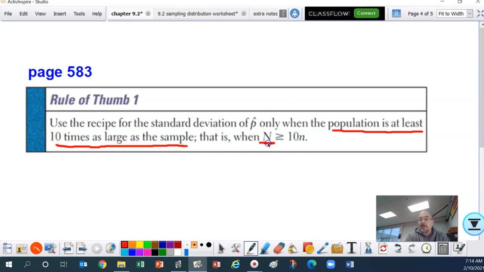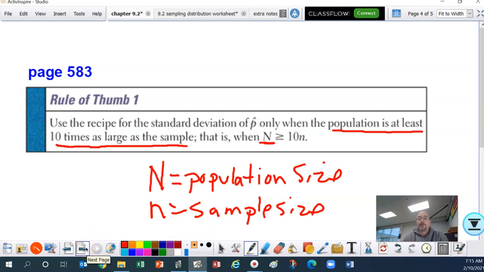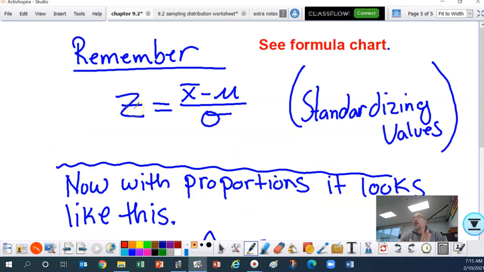So that means capital N is the population size, and the lowercase n is your sample. So your population needs to be at least 10 times larger than your sample. Okay? Your population, yeah, I said that right. All right. Now, what I want you to remember back from chapter 2, remember the z-score.